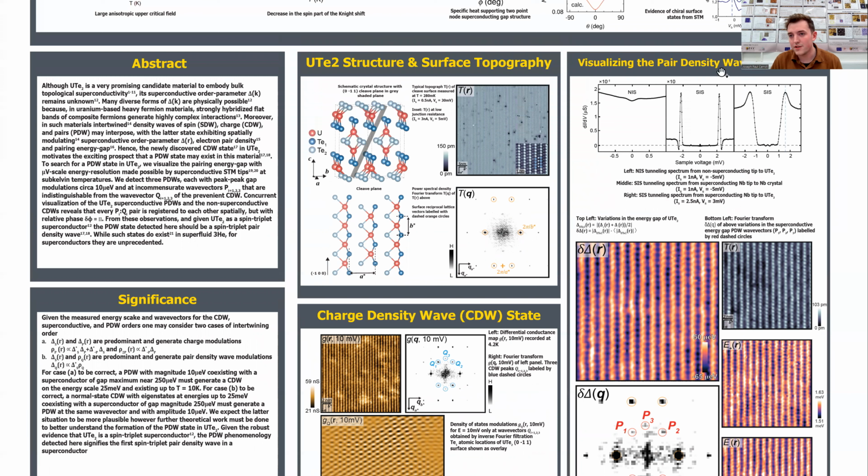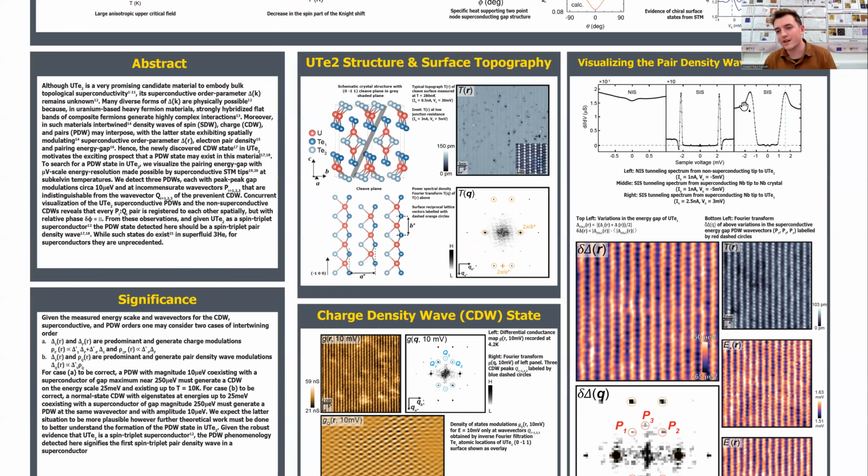Furthermore, we decided to hunt for a pair density wave state in uranium ditelluride, but to do this was not particularly easy or clear. Uranium ditelluride has a very large residual density of states, so spectroscopic imaging with a normal non-superconducting tip is very, very difficult because the gap is very hard to distinguish from the background. Instead, we used a superconducting niobium tip to enhance the energy resolution and signal to noise so that these coherence peaks in uranium ditelluride could be more clearly seen.